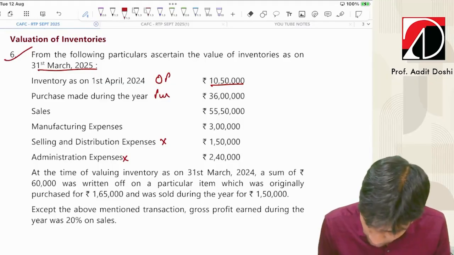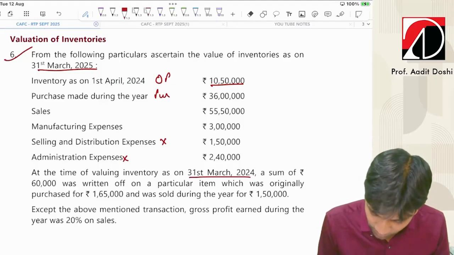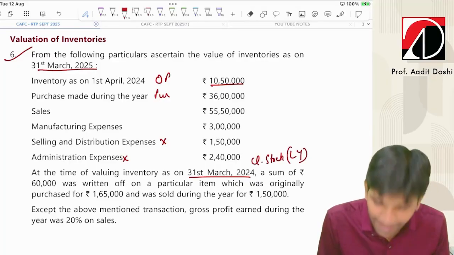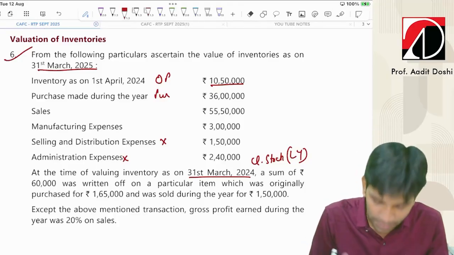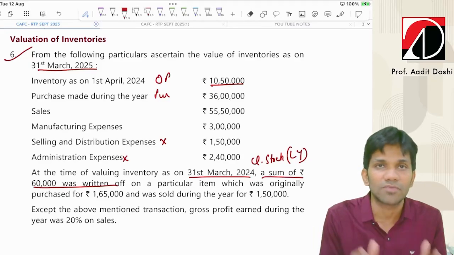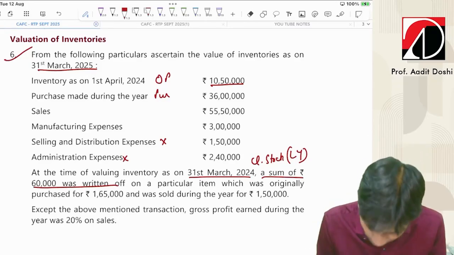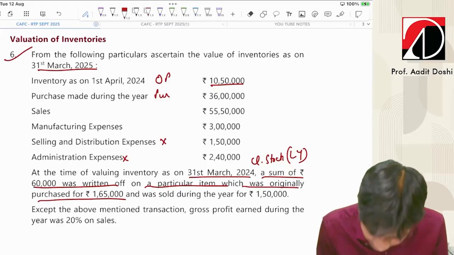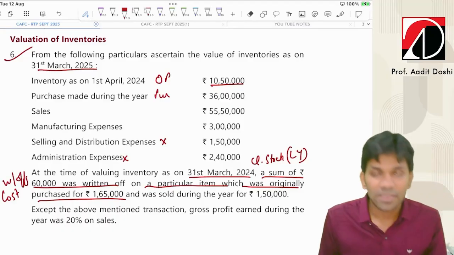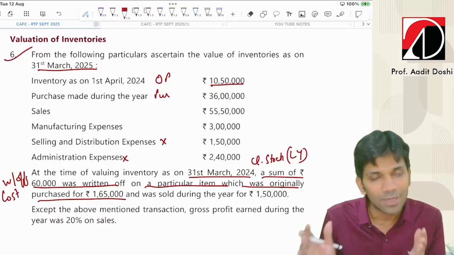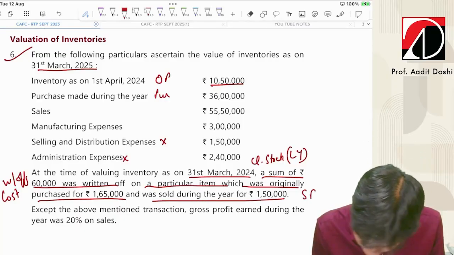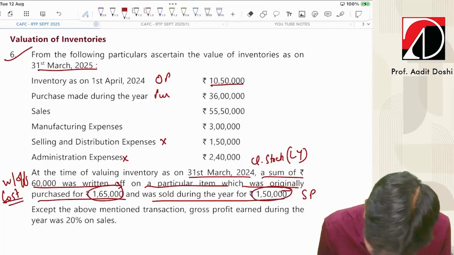So now, at the time of valuing inventory on 31st March 2024, means when we were valuing closing stock of last year, we can say this is the opening stock of the current year also, right? A sum of 60,000 was written off, means we feel that we'll not get 60,000 rupees on a particular item which was originally purchased for 1,65,000. So can I say this is cost price, this is written off value, means original cost was 1,65,000, we thought that we'll not get 60,000. Part of the stock was sold during the year for 1,50,000. So this is selling price. So basically this is cost price, this is selling price, and this was written off.